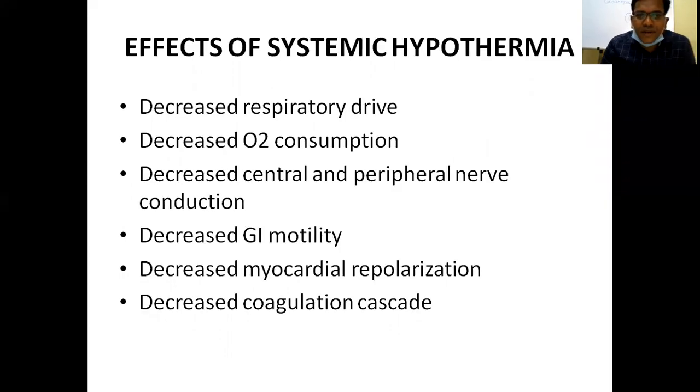What are the systemic effects of hypothermia? There is decreased respiratory drive, decreased oxygen consumption, decreased central and peripheral nerve conduction, decreased GI motility, decreased myocardial repolarization, and decreased coagulation cascade.